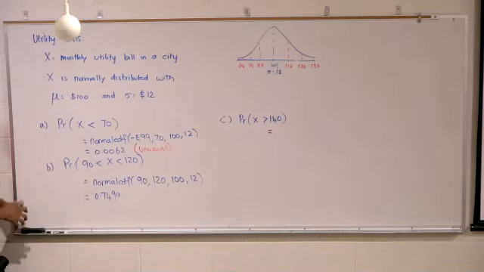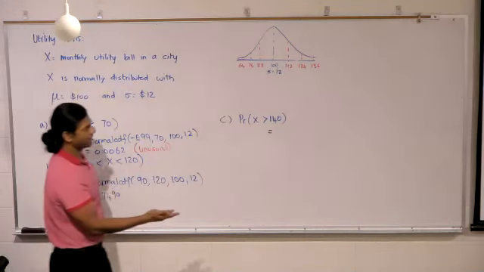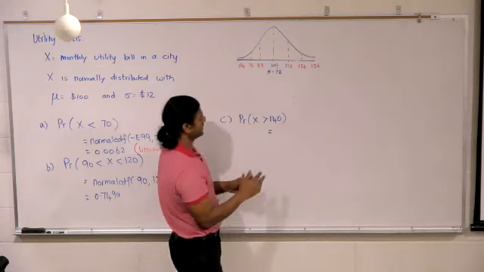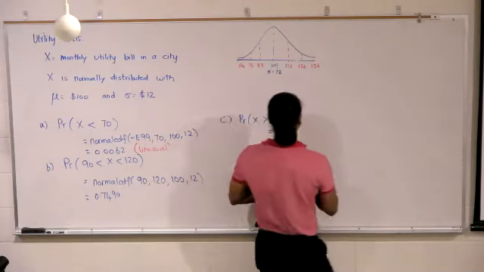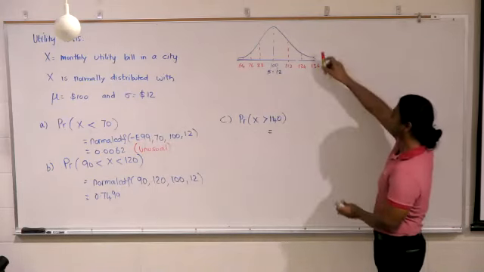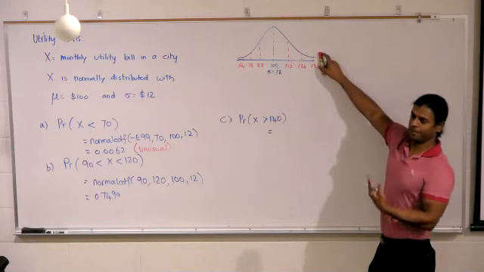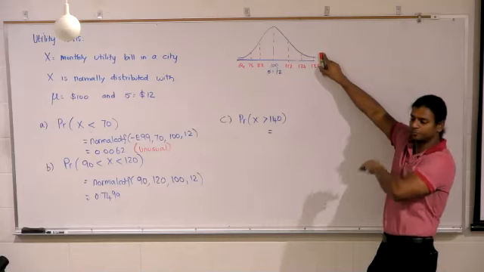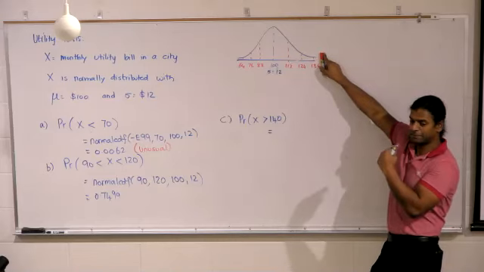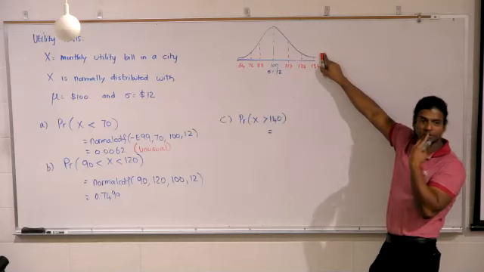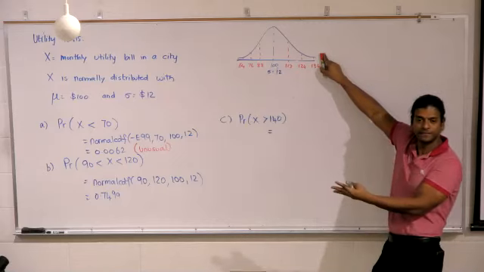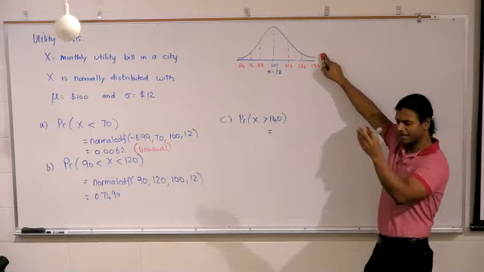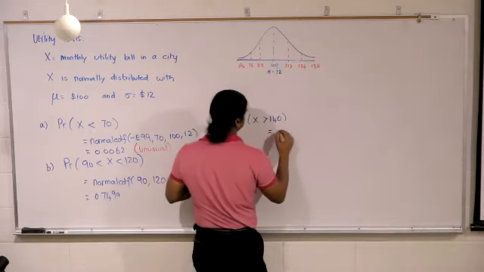What if your bill is bigger than 140? Definitely something unusual going on, because 140 is right over there. And we want to know what are the chances that it will exceed 140. Do we expect a very large probability or an extremely small probability? Extremely small. And if you put it in the calculator,